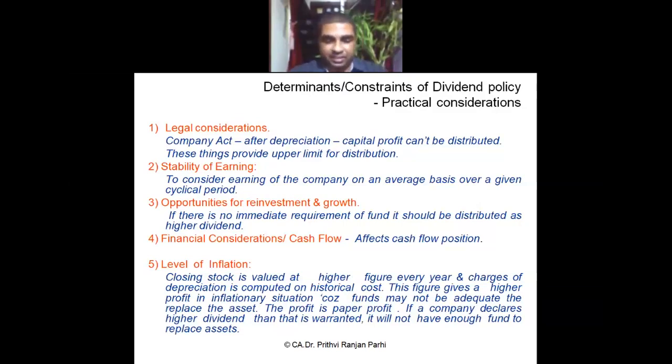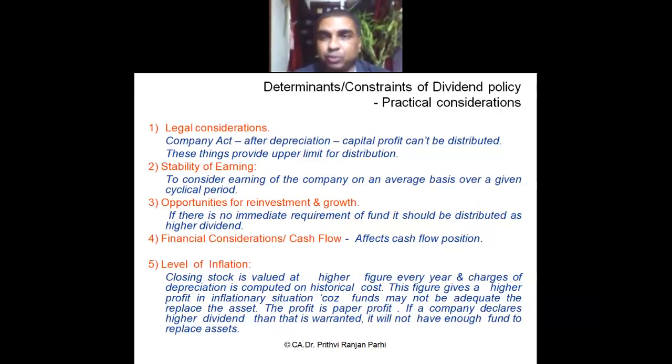When deciding on the dividend policy, we have to take certain legal aspects into consideration. For example, there are requirements under the Companies Act that dividend can be paid only out of profit.